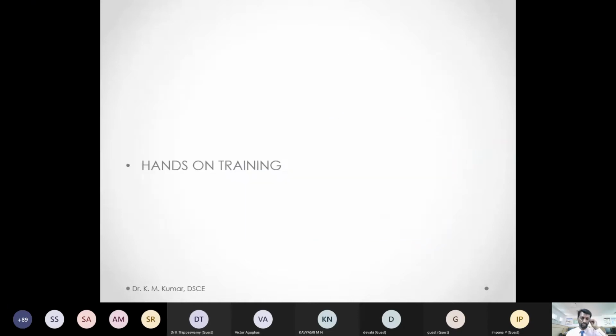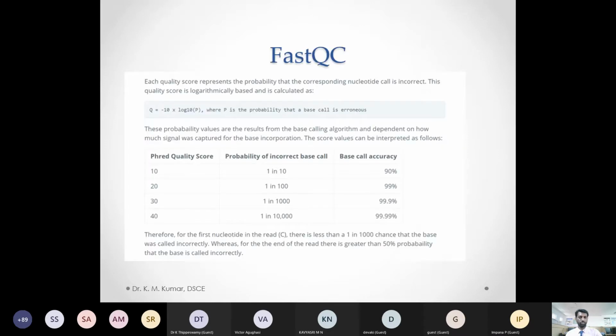So with this, I close this theoretical session, and we move on to the hands-on session. I hope you have understood a few things about these data formats. When you do the hands-on session, you will understand more about these data formats, tools and software which will be helpful to track this COVID outbreak.